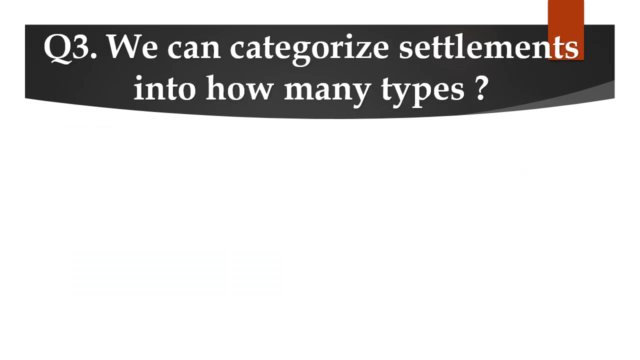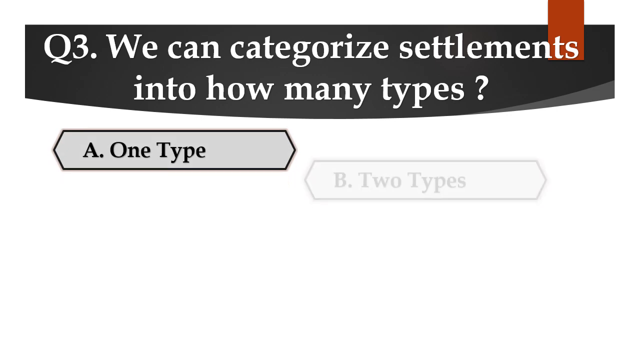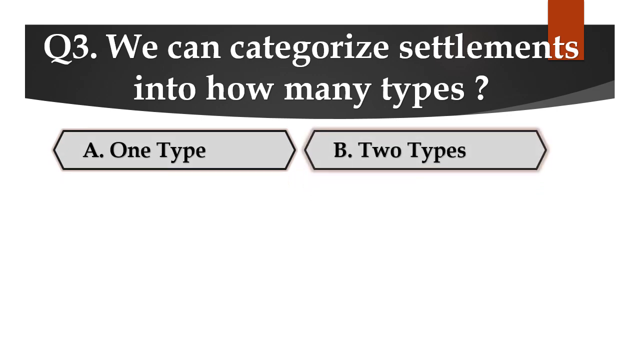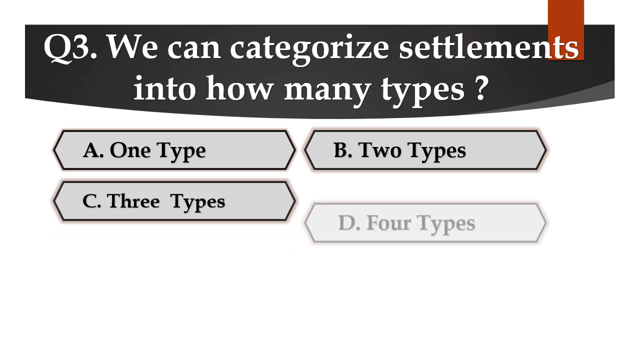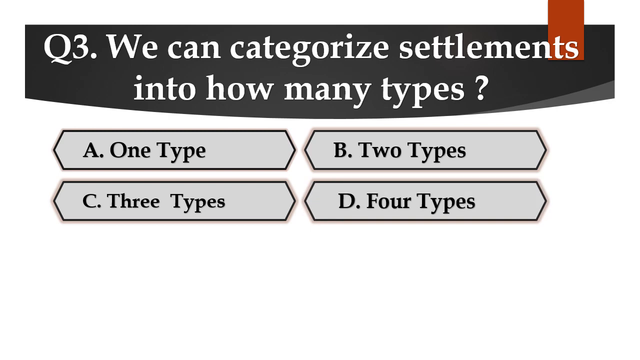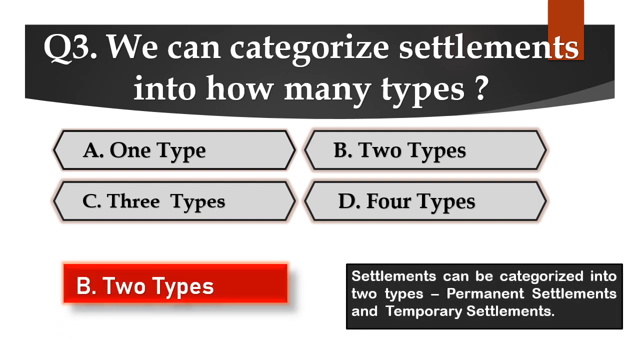Question number 3. We can categorize settlements into how many types? Options are A. 1 type, B. 2 types, C. 3 types, or D. 4 types. Answer is B. 2 types. Settlements can be categorized into 2 types: permanent settlements and temporary settlements.